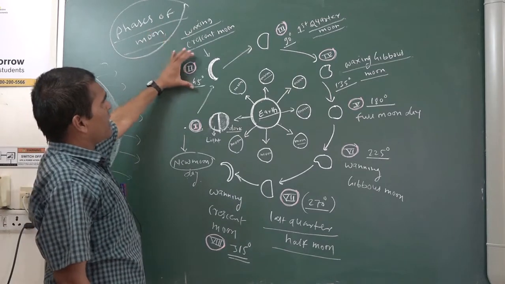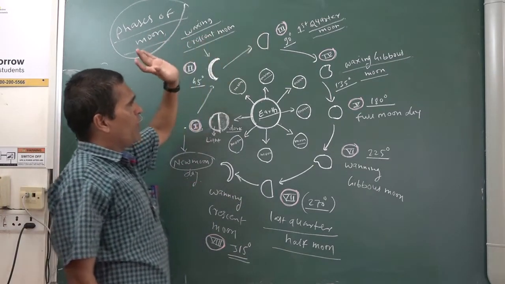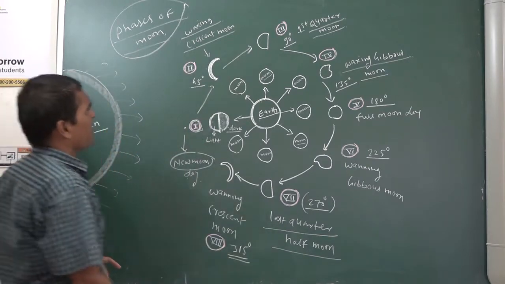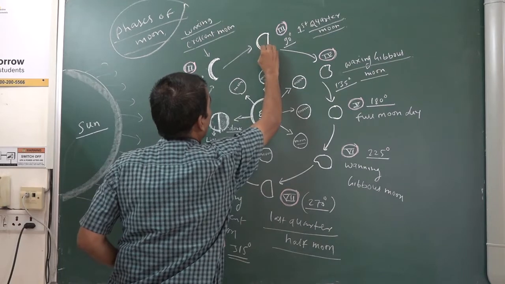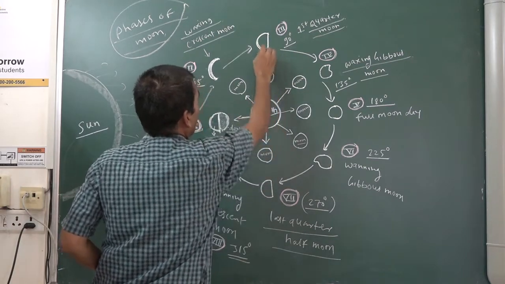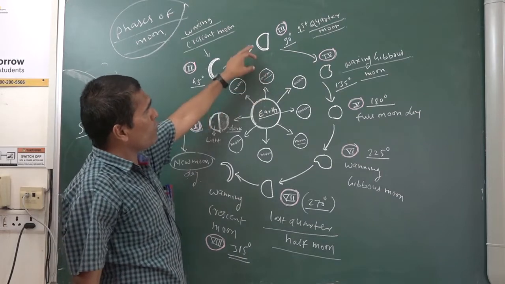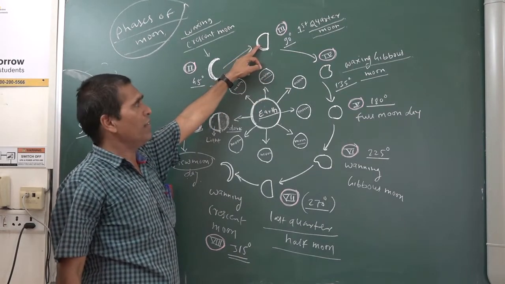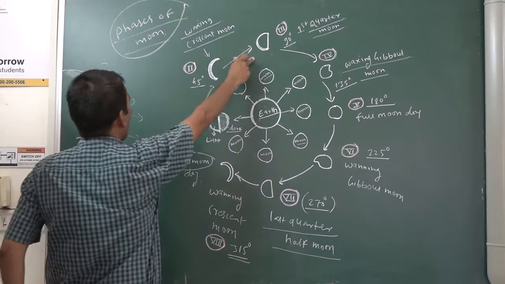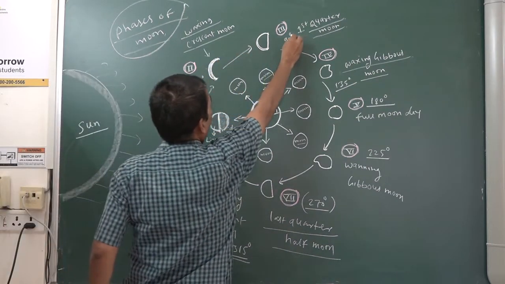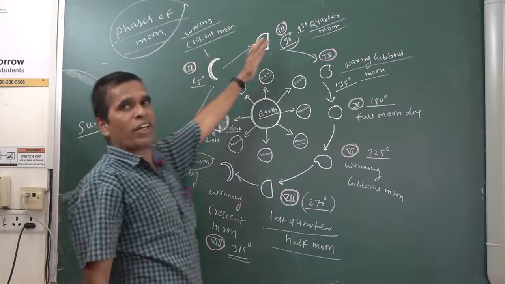Now the waxing crescent moon goes to the first quarter moon. That first quarter moon is the exact half moon we can see from the earth. Actually the moon is on this side, but from the earth it looks this side. This is the exact half moon we see, and at that time the moon makes a 90 degree angle, and that's why it looks like this, and that is the first quarter moon.